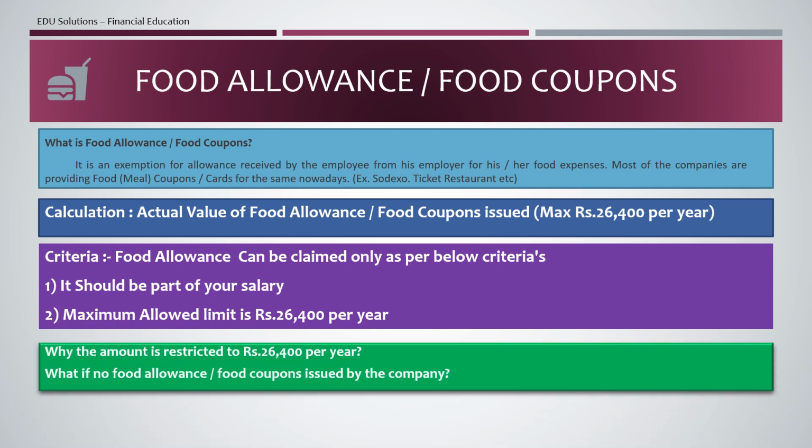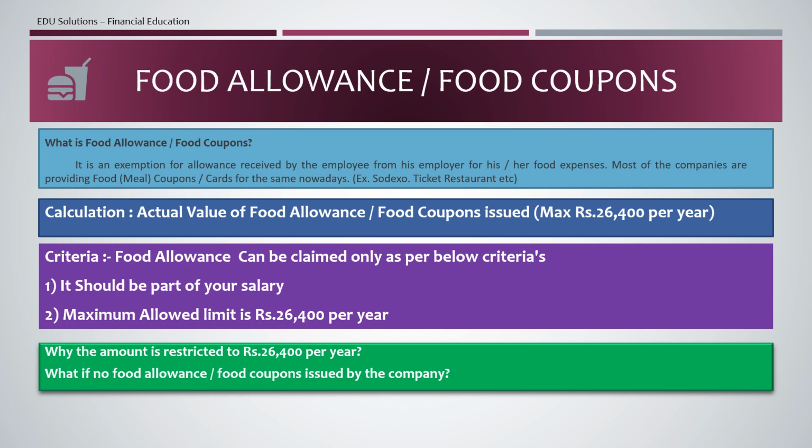And the question that can be raised in this session will be, why is the amount restricted to 26,400 per year? So the income tax department has calculated this as follows. Normally our average meal value will be rupees 50 per instance. That means for lunch, breakfast, dinner, 50 at an instance, and twice a day is allowed.